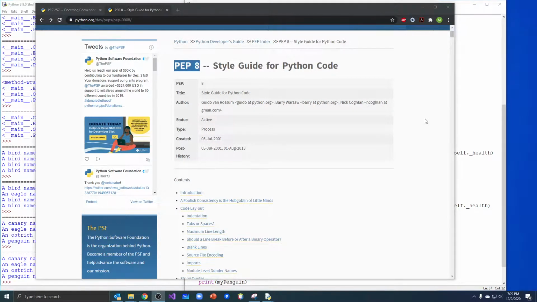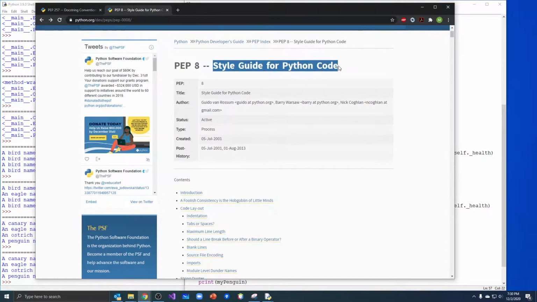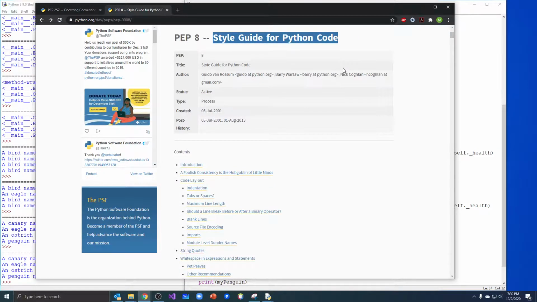In this video, we're going to start out talking about Python enhancement proposals. These are proposals that people put up to say, basically, this is what we're proposing to become a standard or a convention for programming in Python. We're going to talk about two of them today. I'm going to start out with PEP 8, which is the style guide for Python code. It basically tells you how to format your code so it's very readable.